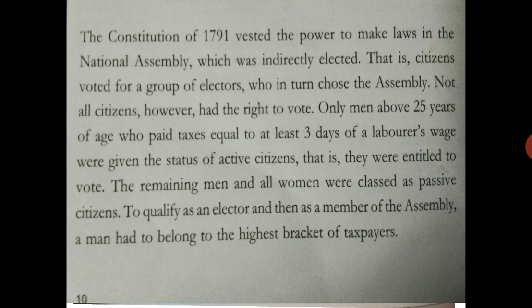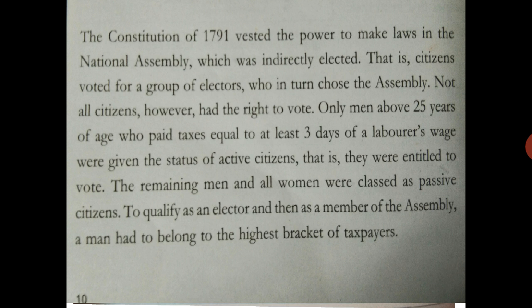Not all citizens, however, had the right to vote. See, now all citizens were not getting the right to vote. Only men above 25 years of age who paid taxes equal to at least 3 days of labor's wage were given the status of active citizen. See, they were only getting the status of active citizen. That is, they were entitled to vote, means they can give the vote. The remaining men and all women were classed as passive citizens. Others were counted as passive citizens in a passive group.